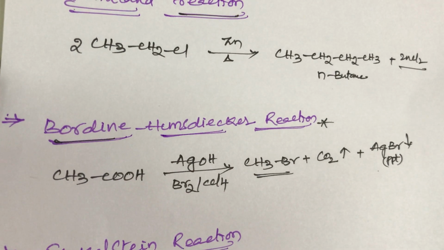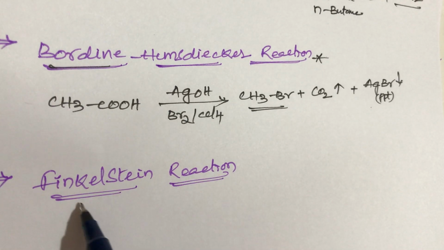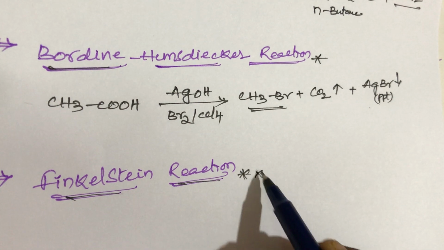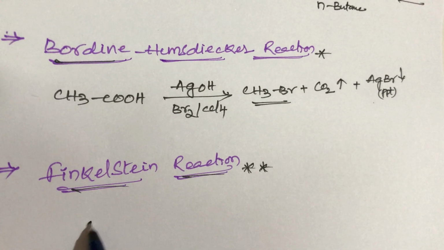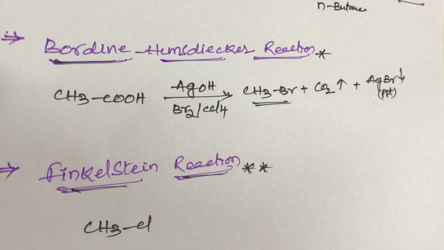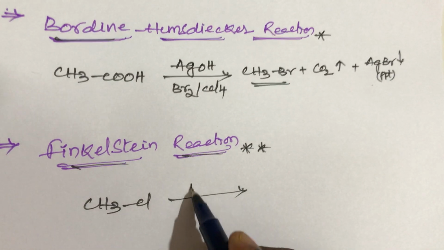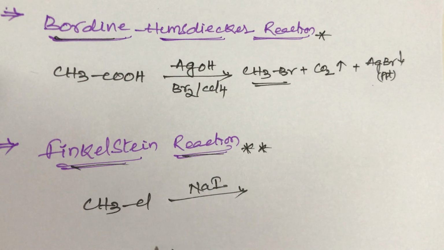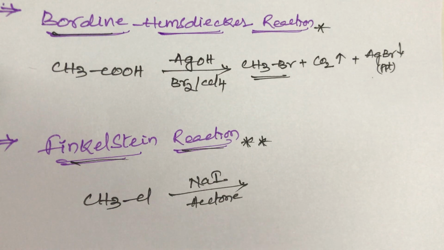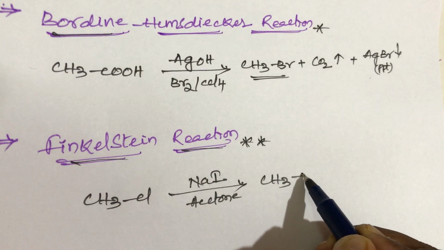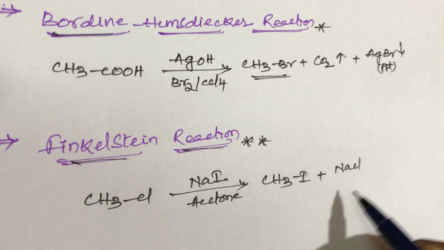Now the next named reaction, students, is the Finkelstein reaction. It is also a very important named reaction. In this reaction we take an alkyl halide, for example methyl chloride. When methyl chloride reacts with sodium iodide in the presence of acetone, an aprotic solvent, we get CH3I, methyl iodide, plus sodium chloride.